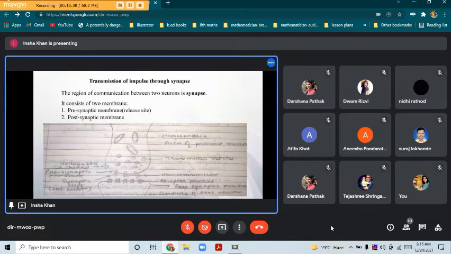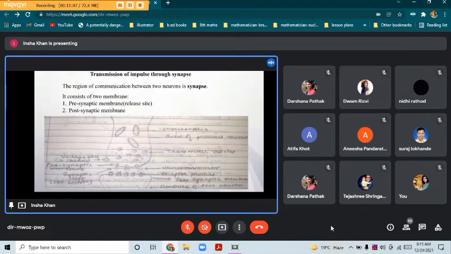So what this neurotransmitter is, basically, this consists of two membranes. The first one is the presynaptic membrane and the other one is the postsynaptic membrane. Usually till the time the impulse is not received, the neurons are polarized, and as soon as we receive the first stimuli, these neurons depolarize and they pass the impulse through the bulb. If you see the structure, this is known as the bulb.